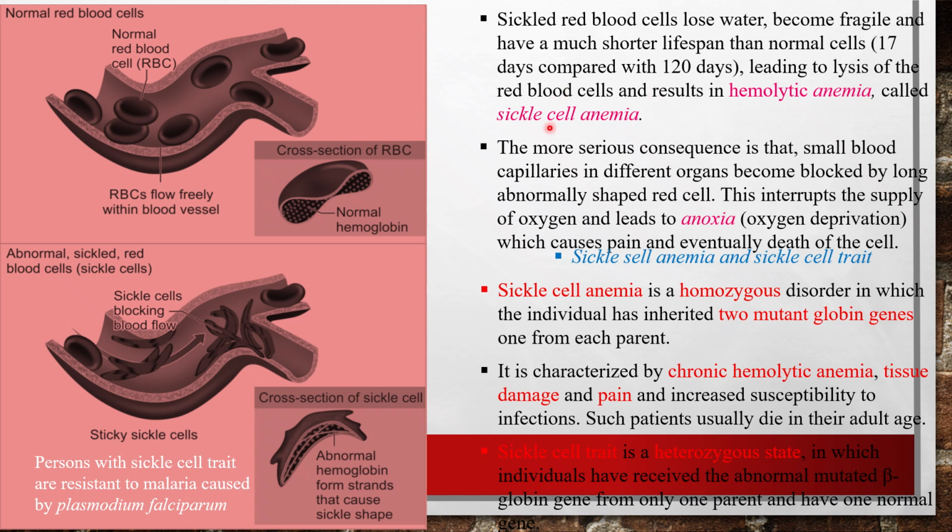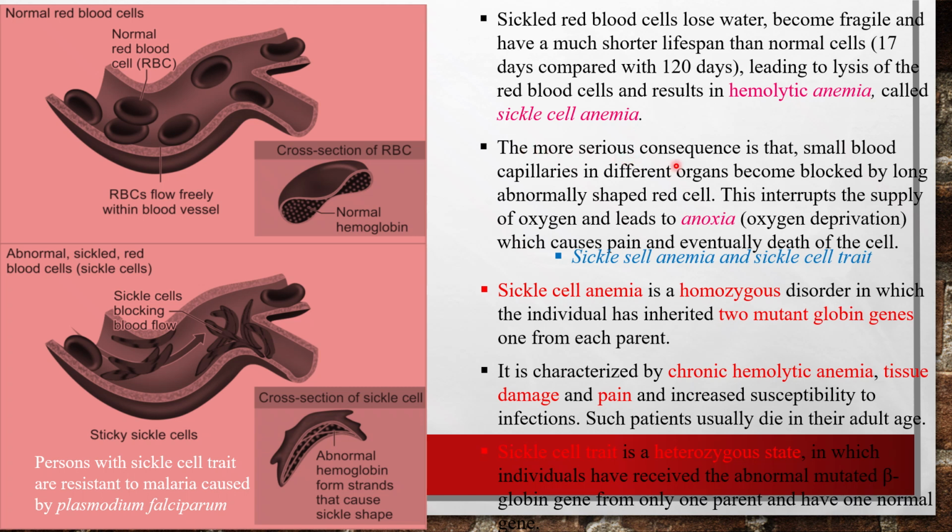So there is frequent breakdown of RBCs, and there is an important role of the spleen in scavenging. That's how there is a very marked splenomegaly.